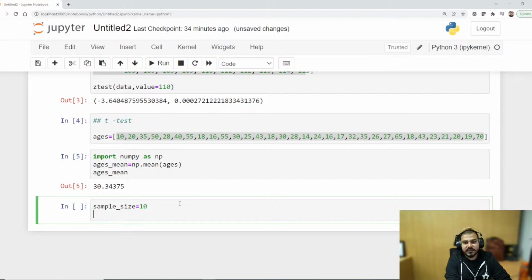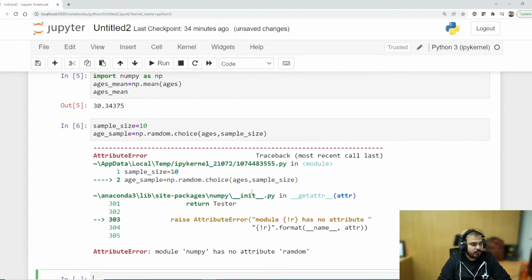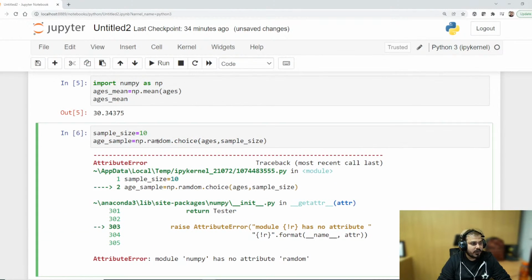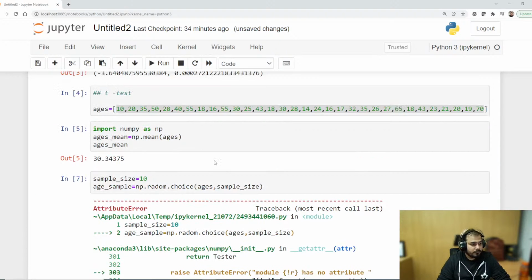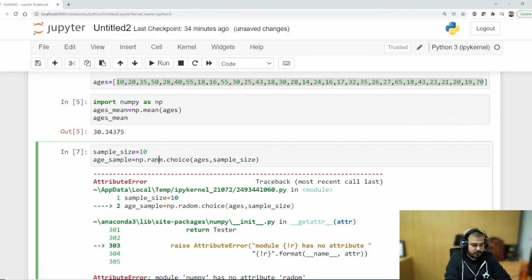This will basically be my sample size, and I will pick all the samples from these ages. So I'm going to say np dot random dot choice. Here I'm going to give my ages and this sample size. I'm getting an error. Okay, random, np dot random. Still an error. Okay, it became random now.